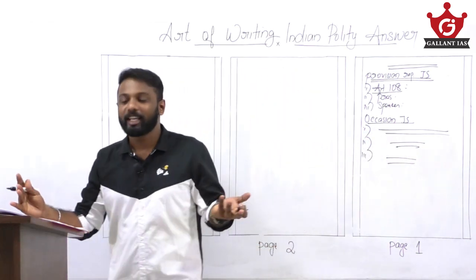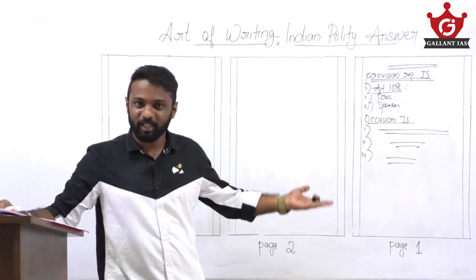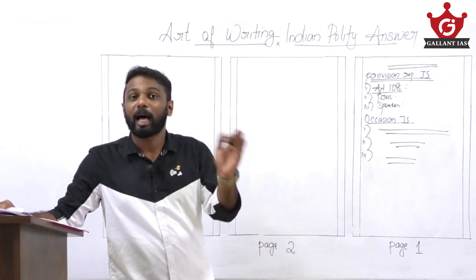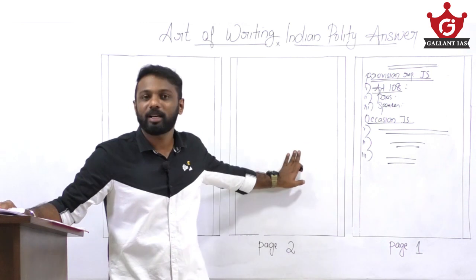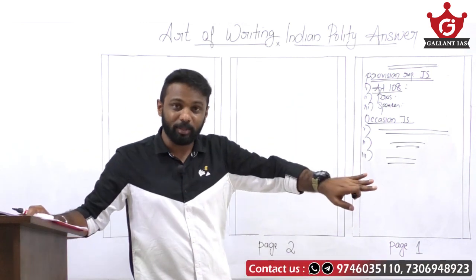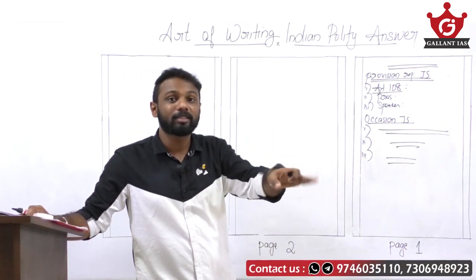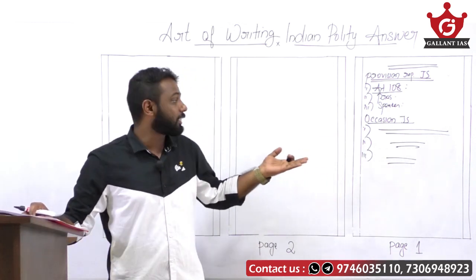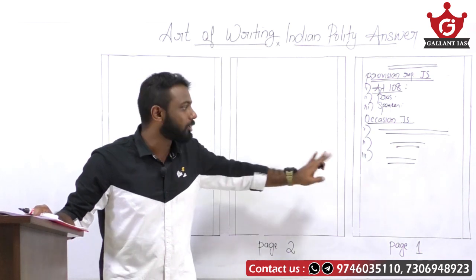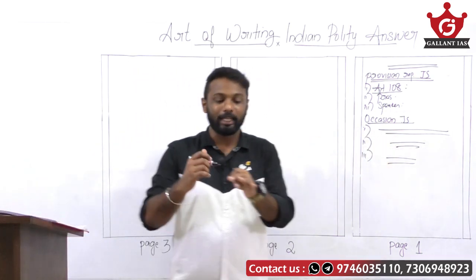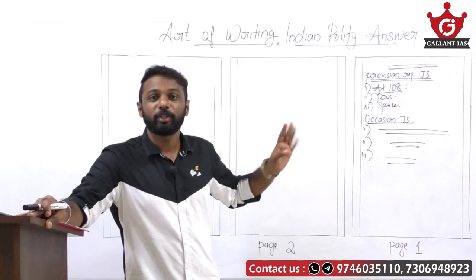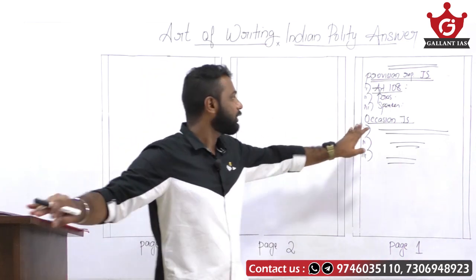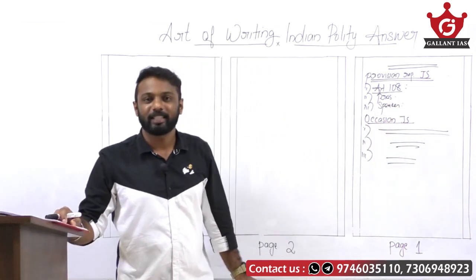Fine. One is a bill after passing in the first house is rejected by the second house. The second condition says that the first house disagrees with the amendments made by the second. That means the first house passes the bill, the second house also passes the bill but with some amendments, but those amendments are not accepted by the first house, then also deadlock. Or the second house does not respond to the bill within a period of 6 months, then also deadlock. So these are the normal 3 conditions when a deadlock happens between the passage of the 2 houses in the Parliament. Fine. So write this in a separate subheading, occasions when joint sitting is held.